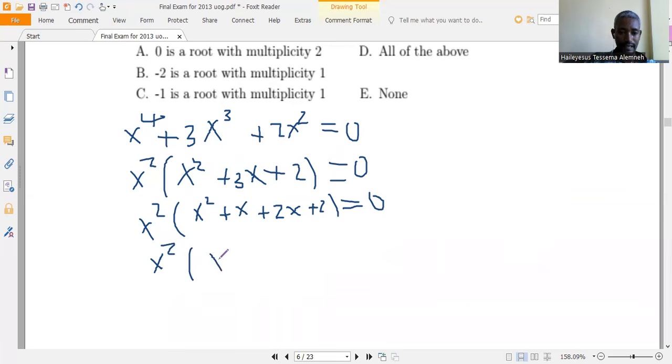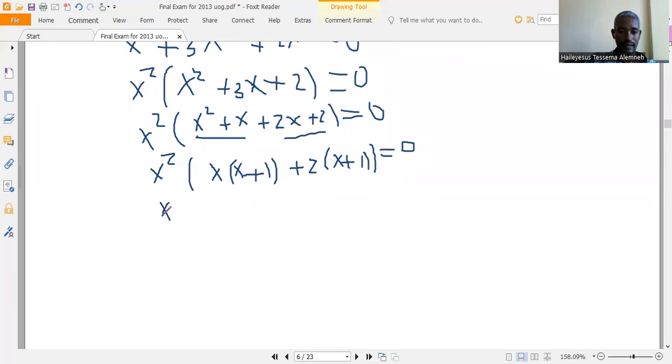Taking x from the first part leaves x plus 1, plus 2 from the next part leaves x plus 1, which is equal to 0.